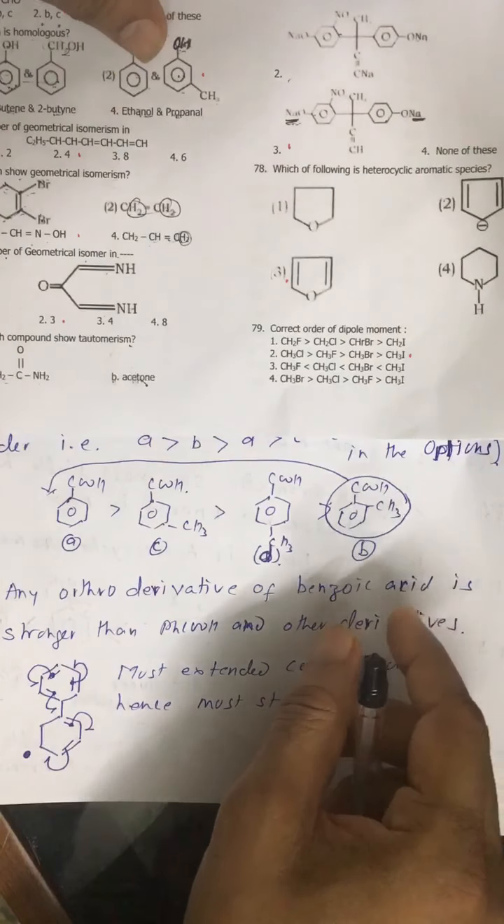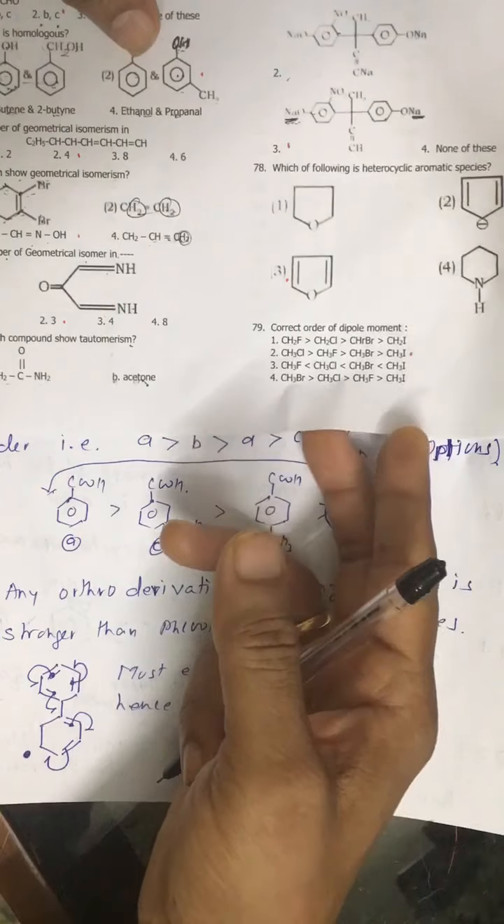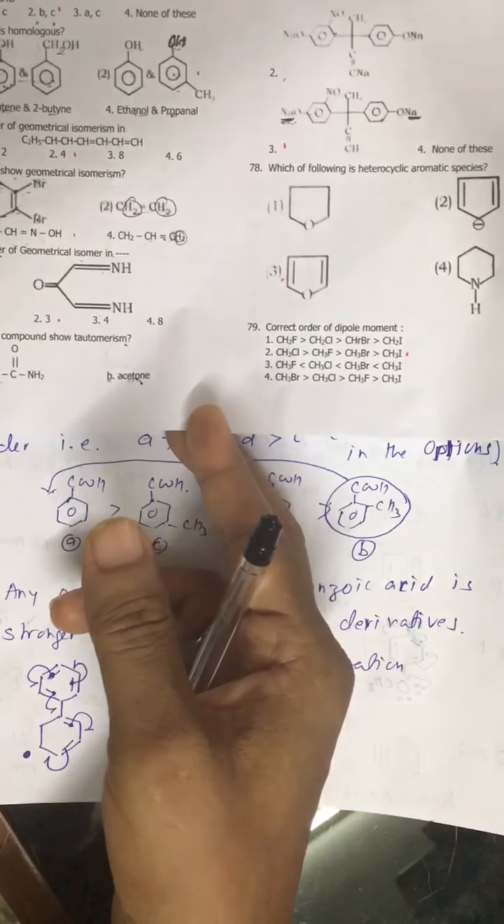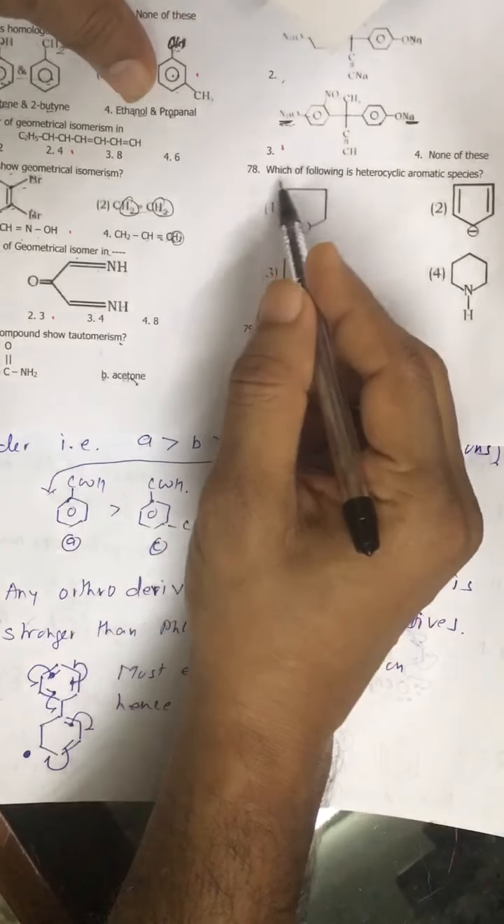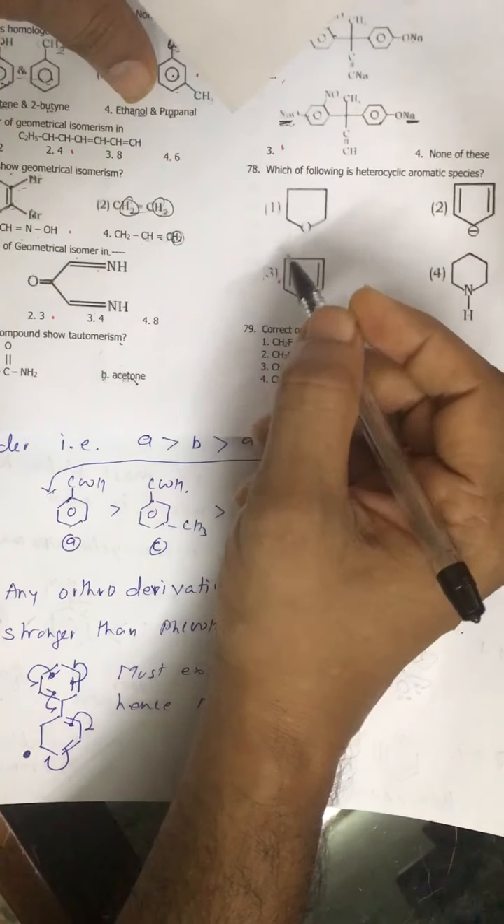Hello friends, we are continuing a discussion of special test 2 organic chemistry. Now we are into question number 78. Which of the following is a heterocyclic aromatic species?